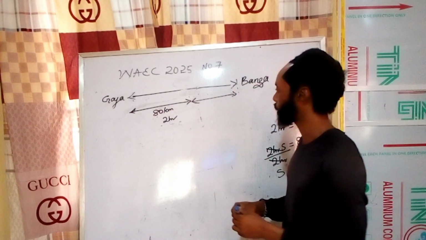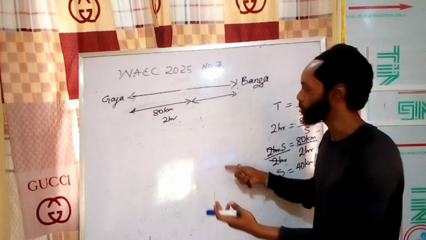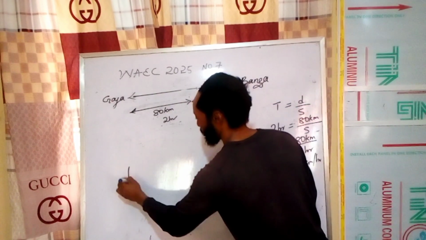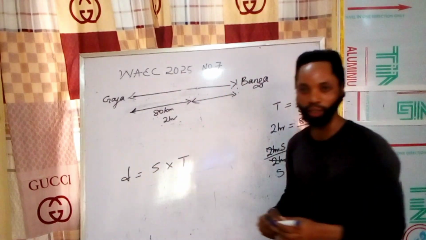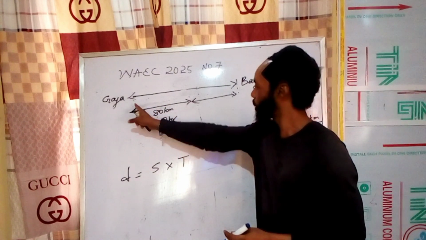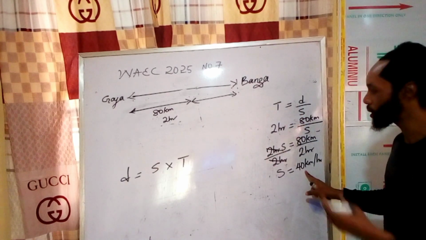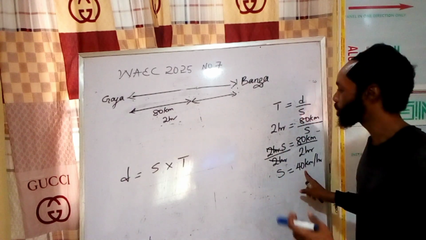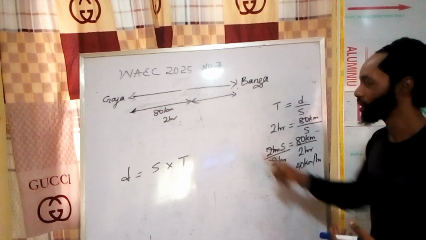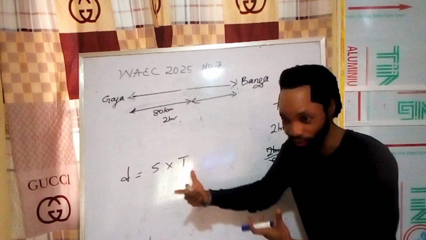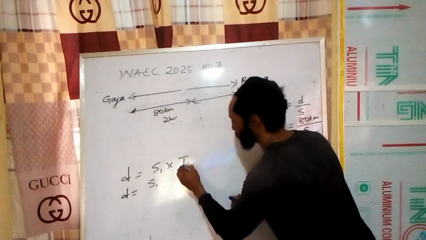Now they went on to tell us that we don't know what this place is. But they said if you continue at the same speed of 40 kilometers per hour, remember this is distance, we're looking for distance. Distance is equals to what? Speed times time. Don't forget that. Now, remember if he continued at the same 40 kilometers per hour, this is speed 1, 40 kilometers per hour, he is going to be arriving 15 minutes late. That means you will add that 15 minutes to it. So let's get it. Distance is equals to speed 1 times time 1.